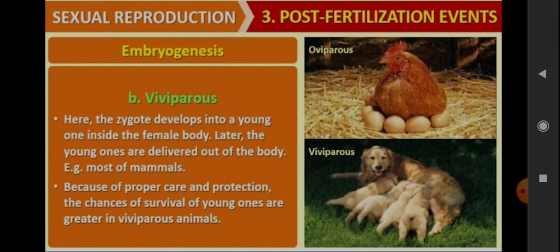Now take the example of a chicken itself. When it lays eggs, what do we humans do? We take off those eggs, right? So there is no safety. Whereas in viviparous animals, the whole offspring is developed inside its body. In a dog, the puppy is developed inside. When it comes out, it is a new body, so you can't take that puppy and eat it, right? In that way, proper care and protection will be given. The chances of survival of young ones are greater in viviparous animals.